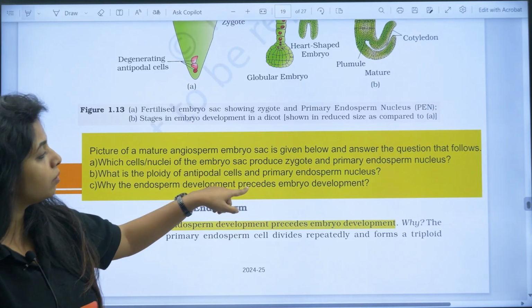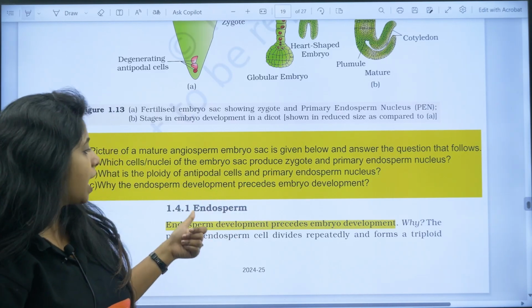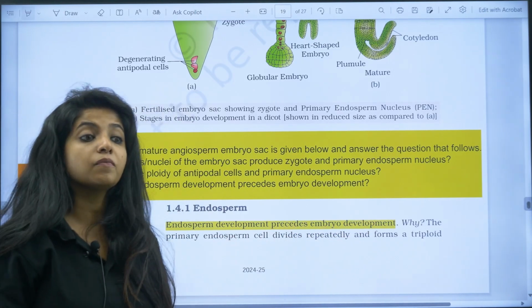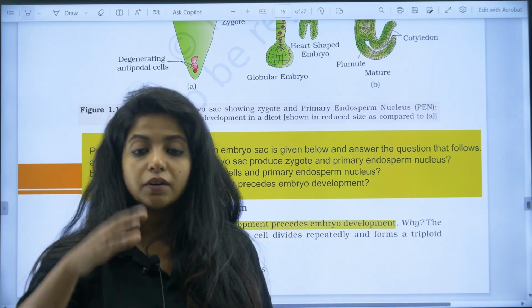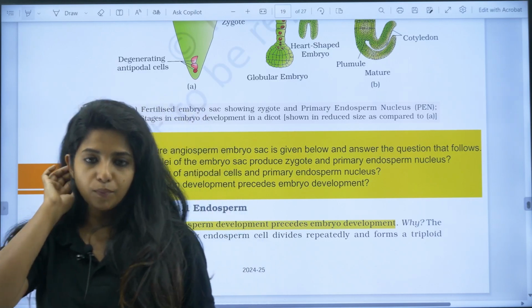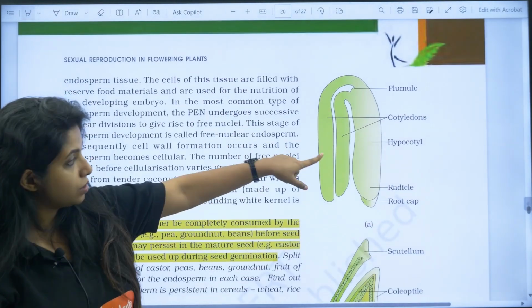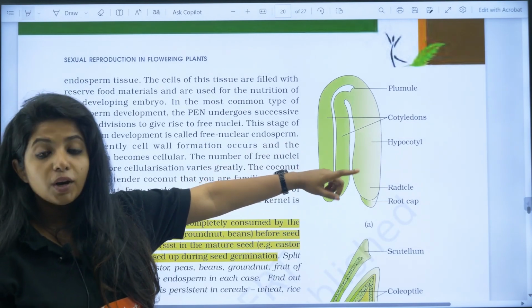So why does endosperm development precede embryo development? Because the endosperm will be providing nourishment for the zygote to form the embryo, okay. So know about that. This image is very much important. What is this image?